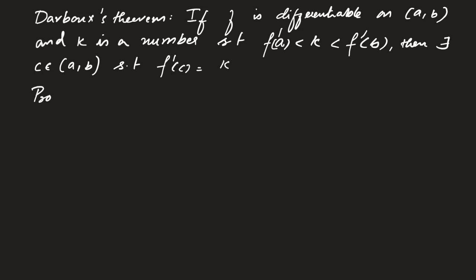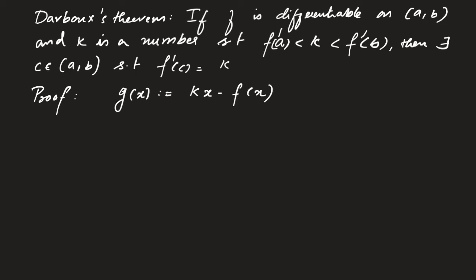Proof. As usual, our idea is to construct an auxiliary function. So define g of x as kx minus f of x. g is continuous as f of x is continuous and kx is continuous, so it attains a maximum value on [a, b].